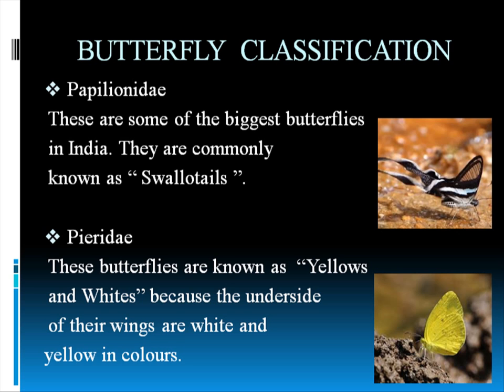In Pieridae, the butterflies are called yellows and whites. The underside of the wing, when the butterfly closes its wings, like it is shown in the second picture, is mostly white and yellow, but sometimes it has brown or dark or red spots on its wings. These are called yellows and whites. The picture you are seeing is a grass yellow.